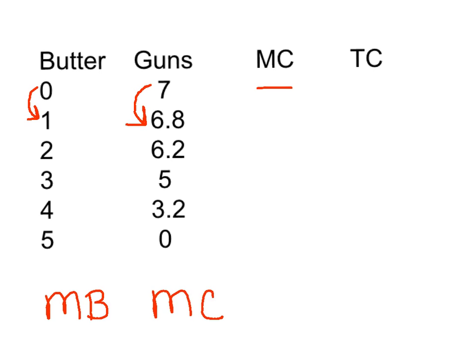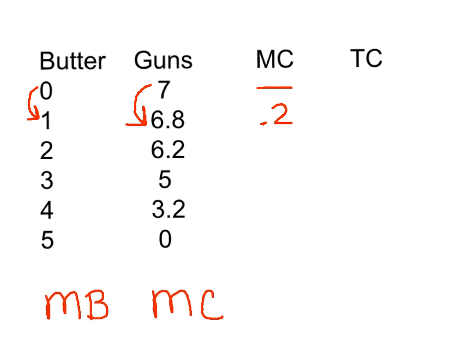So in order to add one more unit of butter, the time that he spends doing that is going to cause him to have to reduce his gun production. So in this case, his marginal cost is going to be 0.2, right? Because when he added 1 butter, he had to give up 0.2 guns.